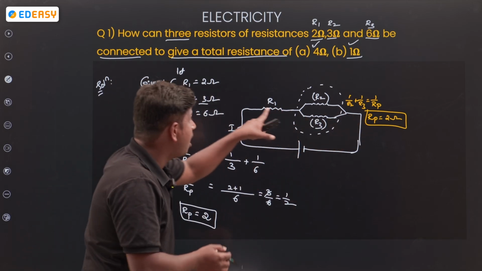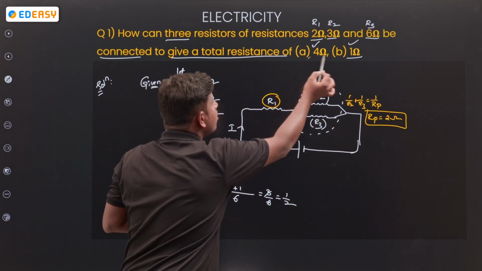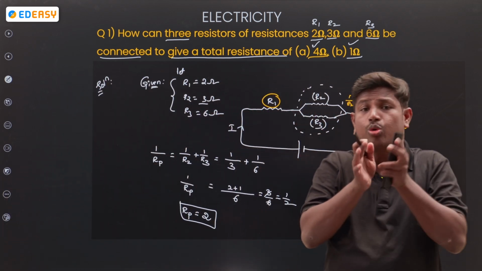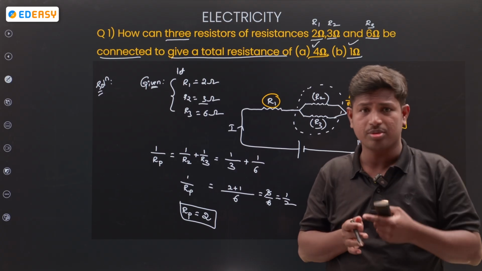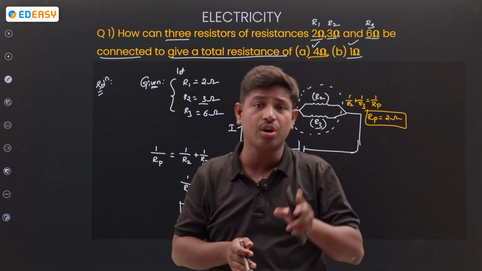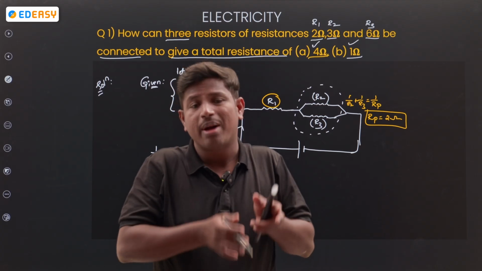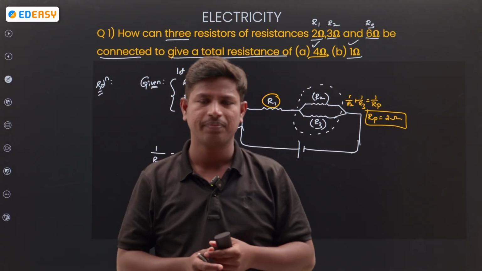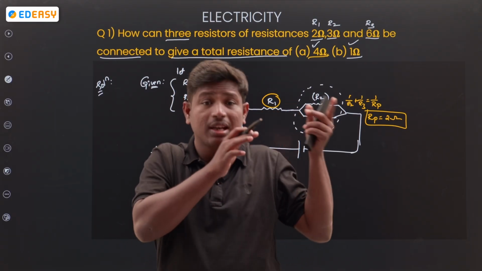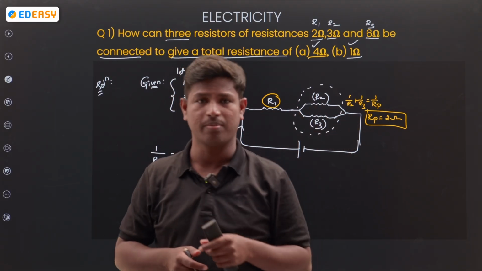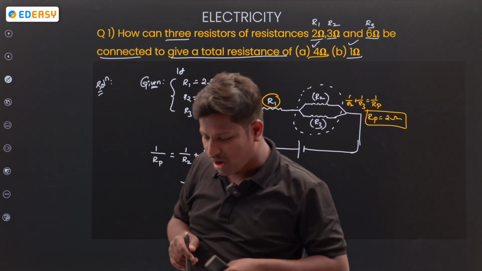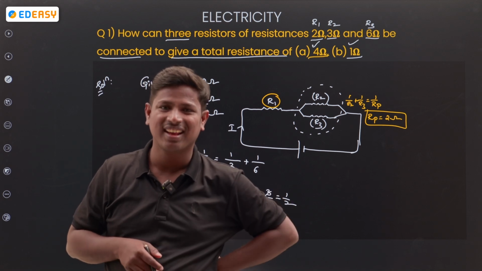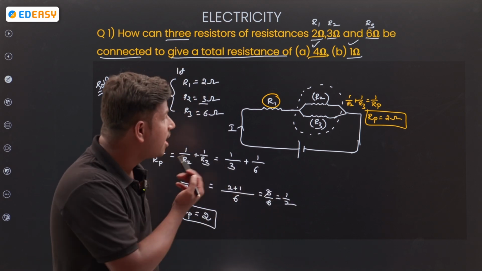These 2 ohms, how do we connect it to R1 if you want to get 4 ohms? Tell me, anybody from the comment section. The total resistance of R2, R3, I got 2 ohms, by connecting R2, R3 in parallel. These 2 ohms, how do you connect it to R1 to get the value of 4 ohms? Anybody from the comment section? See, they got an answer. Very fast. See how they connected?